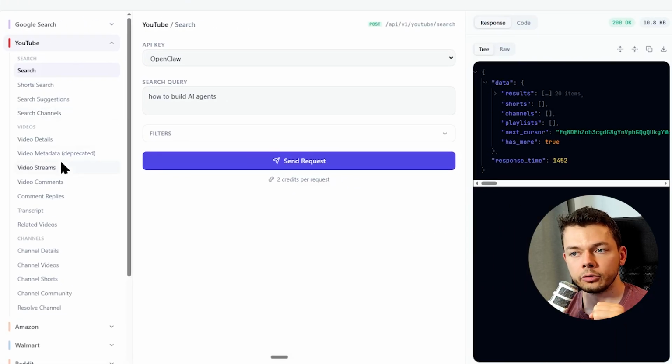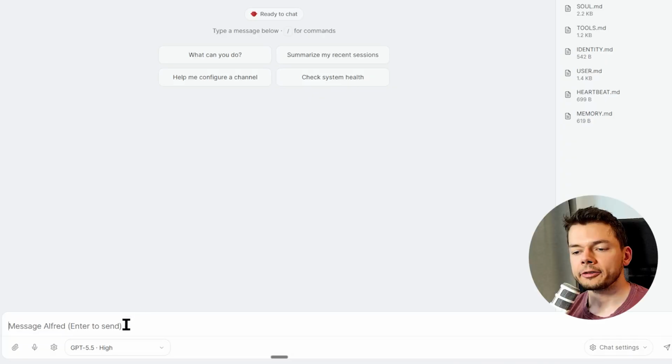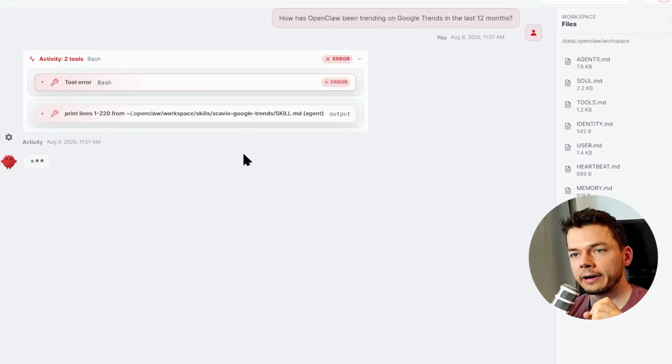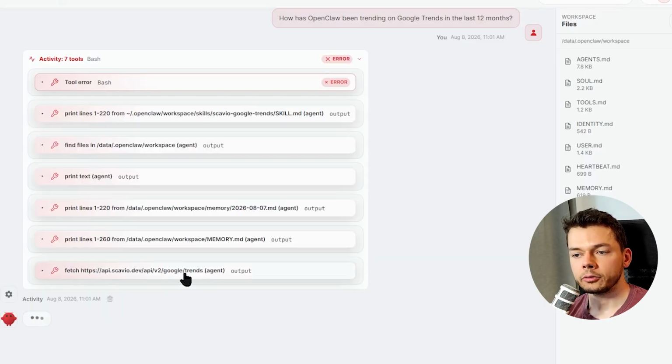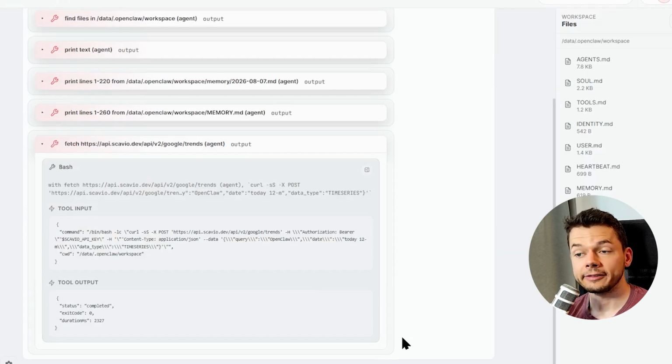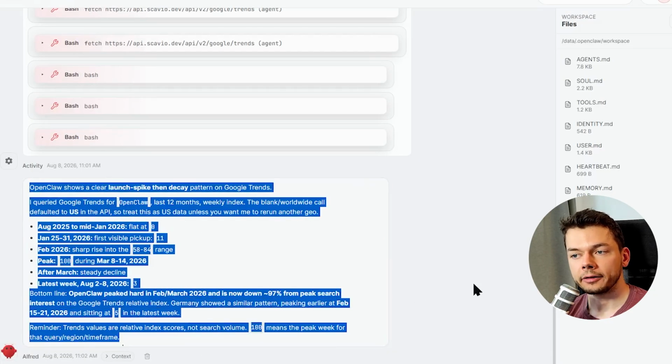So you don't have to use your AI agent, you can send requests directly from here and see what data you get back. Let's try another query. How has OpenClaw been trending on Google Trends in the last 12 months? Again, it finds the correct Scavio skill automatically. This time it's the Google Trends one. And it makes a request to the Google Trends endpoint that's listed in the Scavio skill. And a moment later we have the data that we asked for.